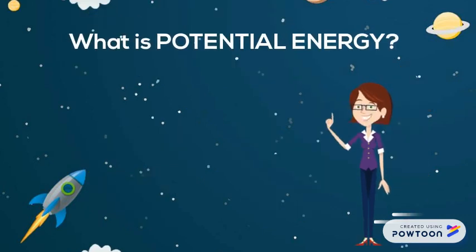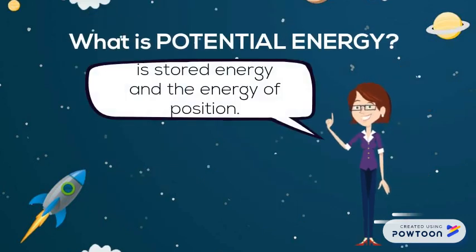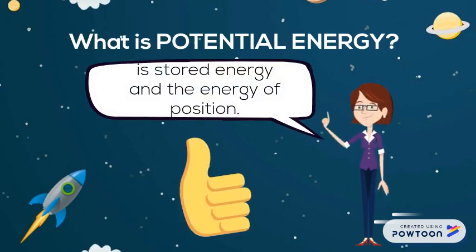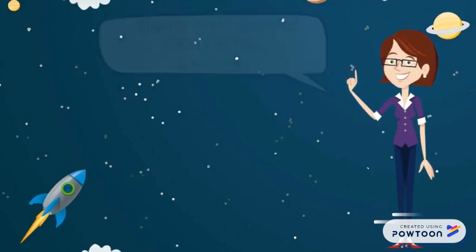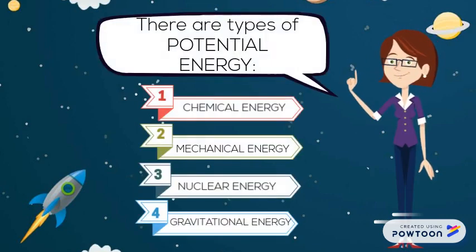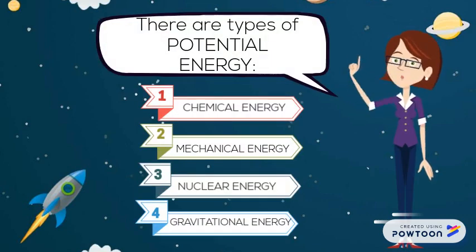First, we will talk about potential energy. Potential energy is stored energy and the energy of position. There are four types of potential energy: chemical, mechanical, nuclear, and gravitational energy.